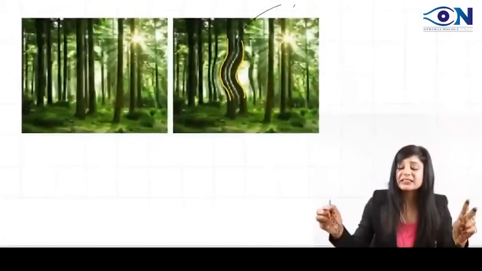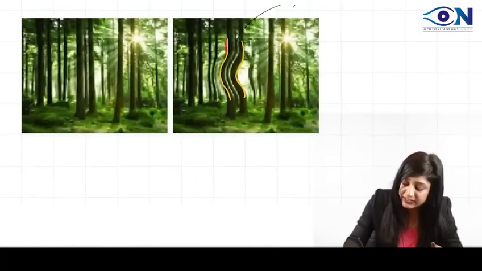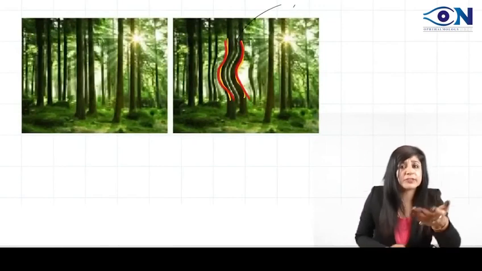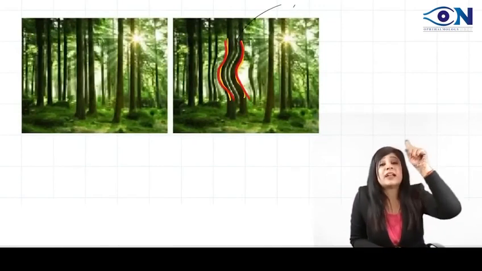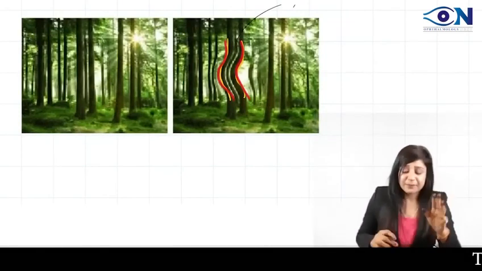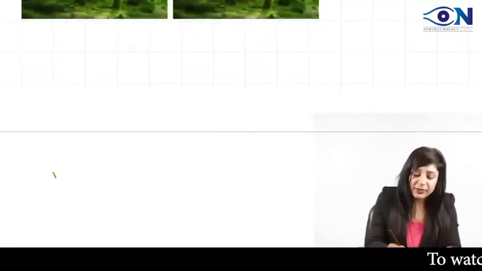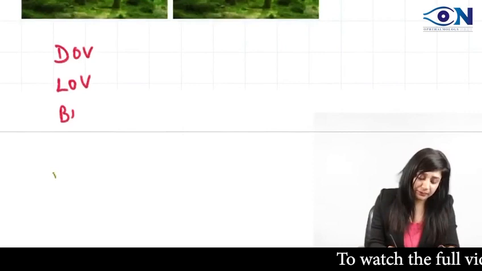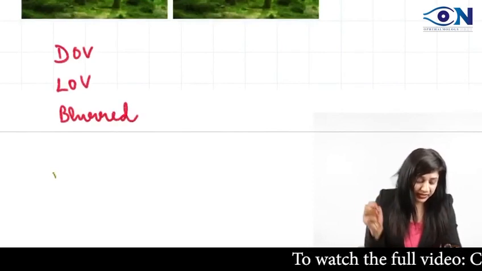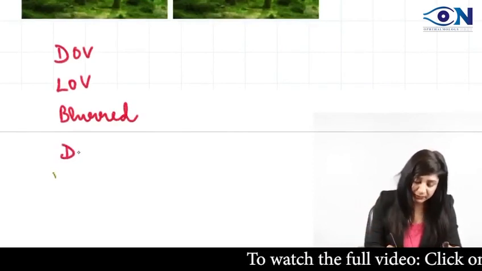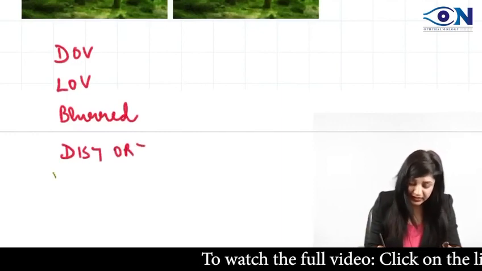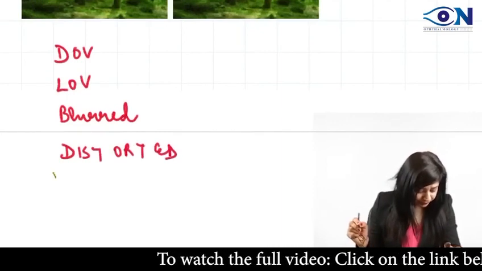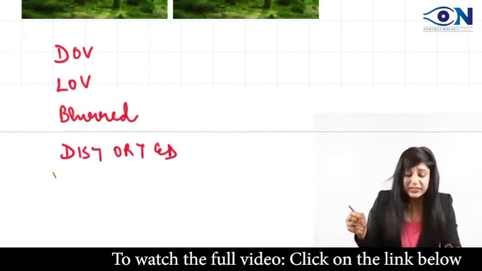You can see. Then see this. This is actually metamorphopsia. You can see the distortion of the forest. Movies में हमेशा ऐसा ही दिखाते हैं ना, ऐसा घूमता हुआ. That is actually metamorphopsia. There can be diminution of vision, loss of vision, blurred vision, distorted vision. These are all different.